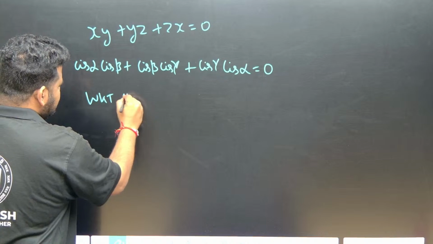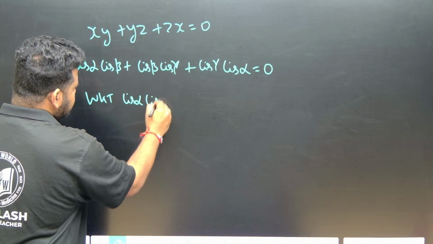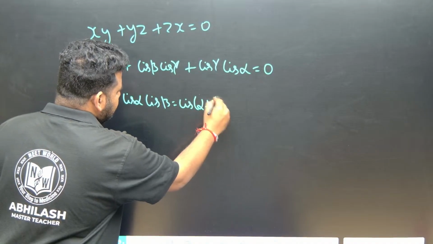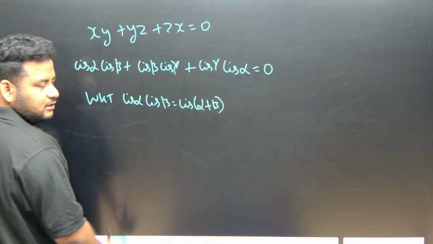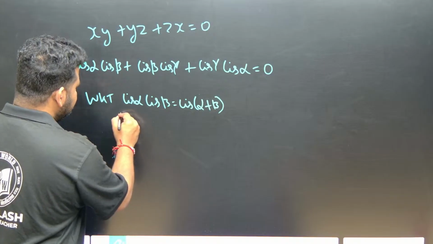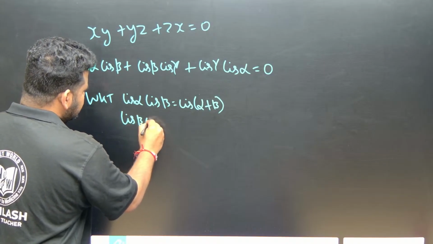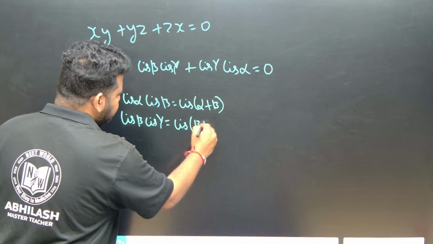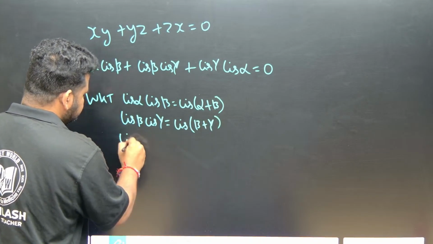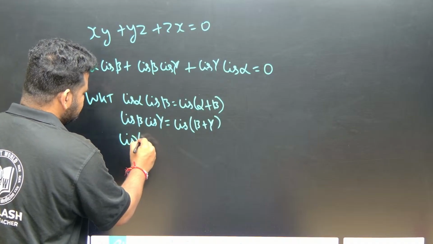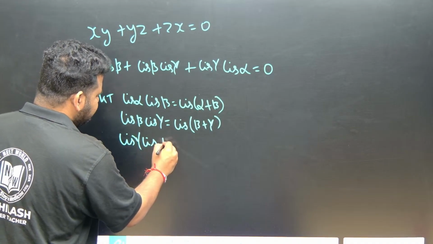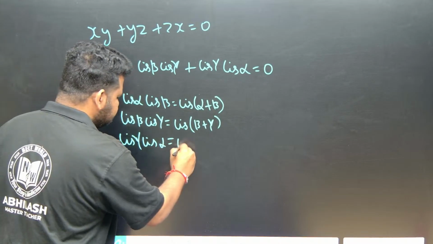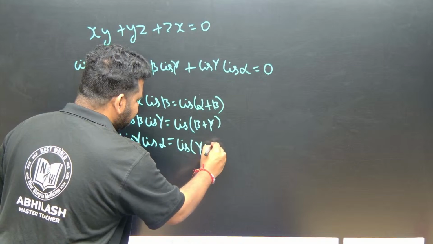Now we know that cis alpha into cis beta is equal to cis of alpha plus beta. Also cis beta and cis gamma will be equal to cis of beta plus gamma. This you have to write, very important step. You have to show the examiner that you know this. Cis gamma into cis alpha is equal to cis of gamma plus alpha. Correct?